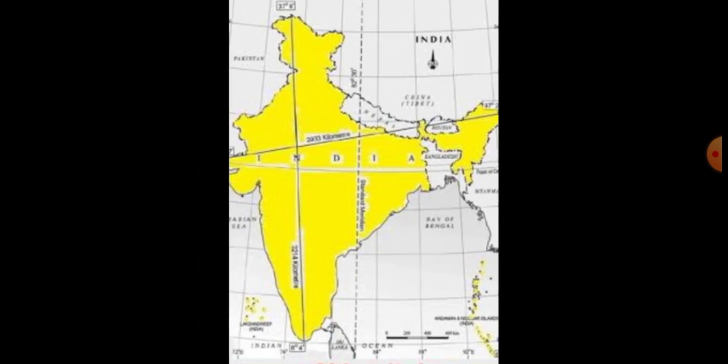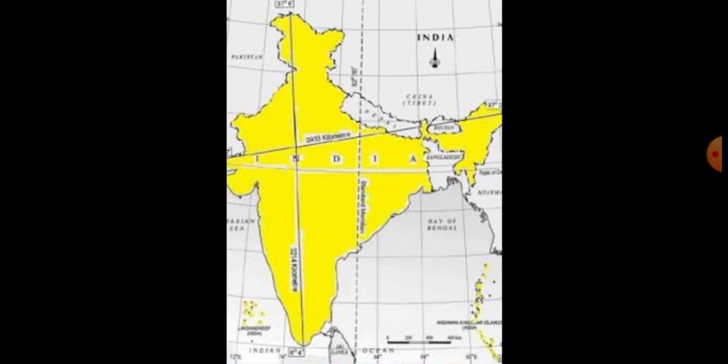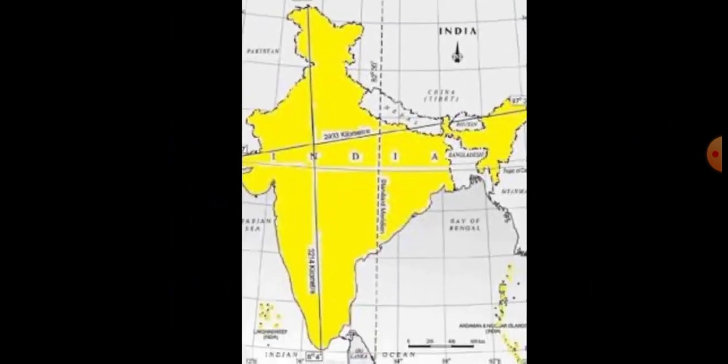Then the north-south extent of India is 3,214 km. Just you see the map, students. They have given the north-south extent. Only one line is given, north to south. That is the north-south extent of India.